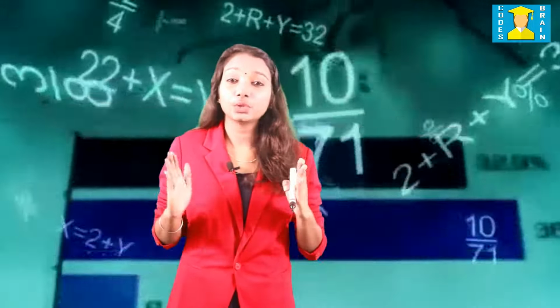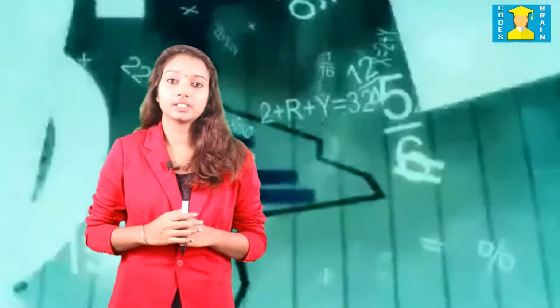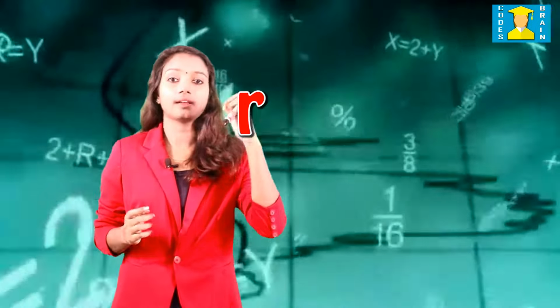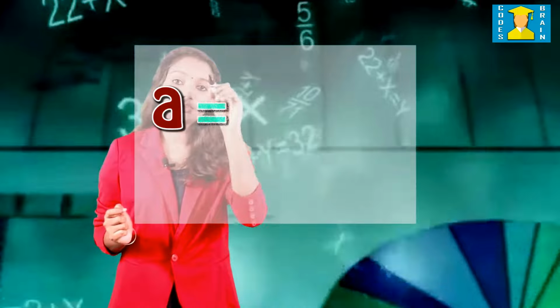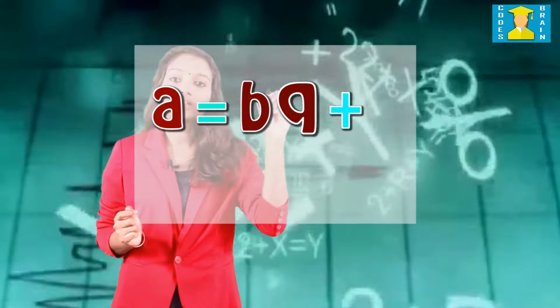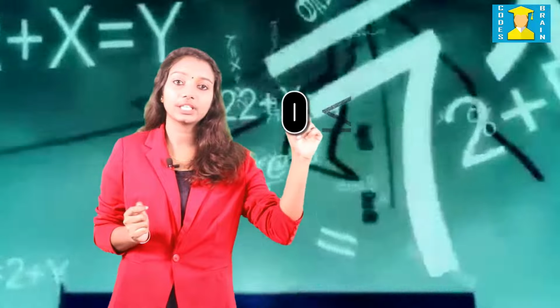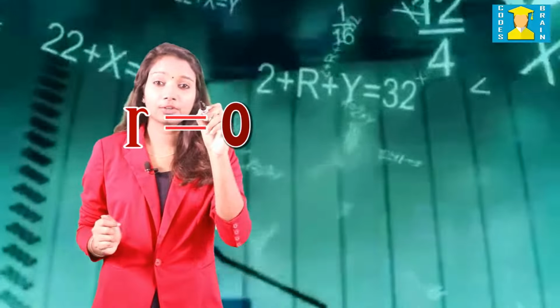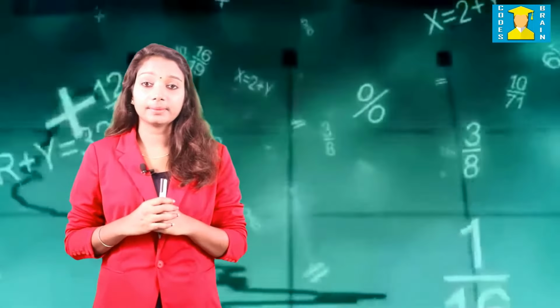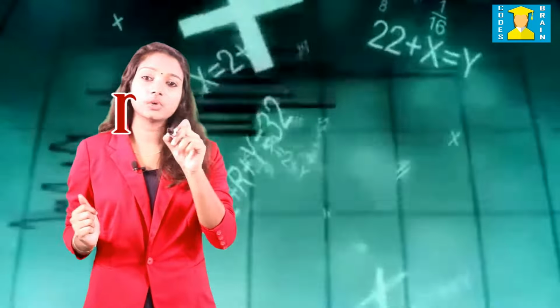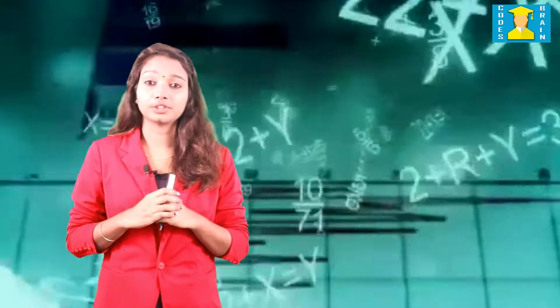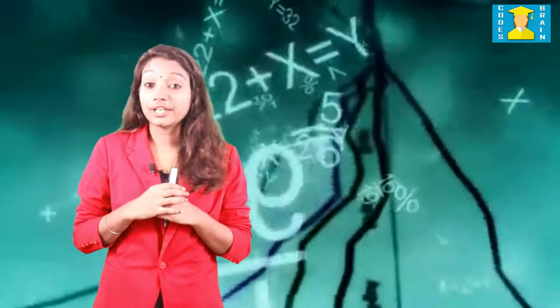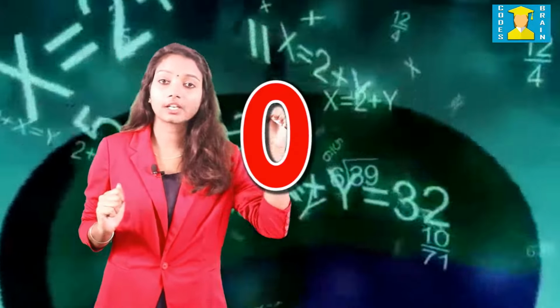Let us apply Euclid's division lemma to A and B. So we find the whole numbers Q and R such that A is equal to BQ plus R, where 0 less than or equal to R less than B. If R is equal to 0, B is the HCF of A and B. If R is not equal to 0, apply the division lemma to B and R. Continue the process till the remainder is 0. The divisor at this stage will be the required HCF.